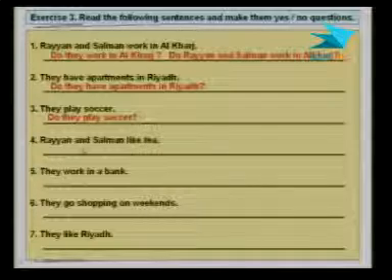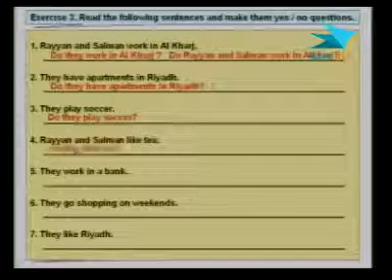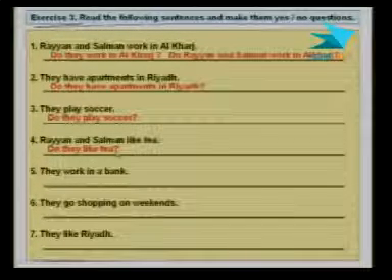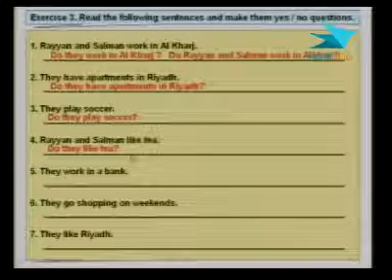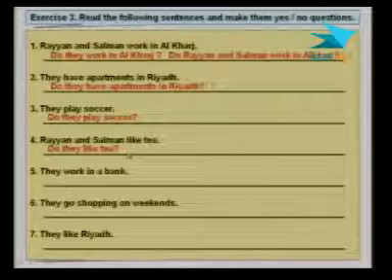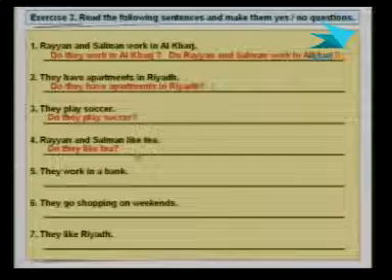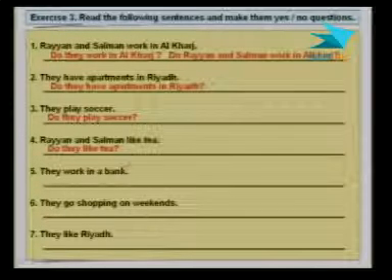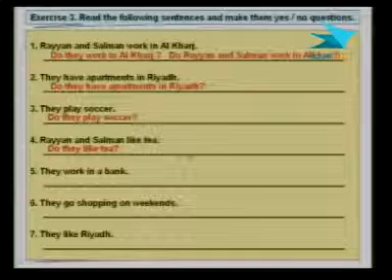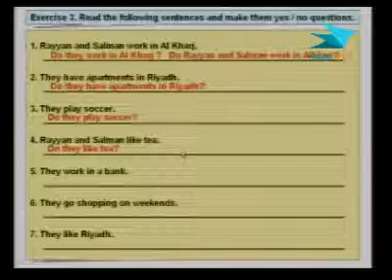All right. The question will be then, "Do they like tea?" And the answer would be either yes or no. If it is yes, you would say, "Yes, they do." If not, you would say, "No, they don't." And of course, you have to go back to the reading again to write the answers.